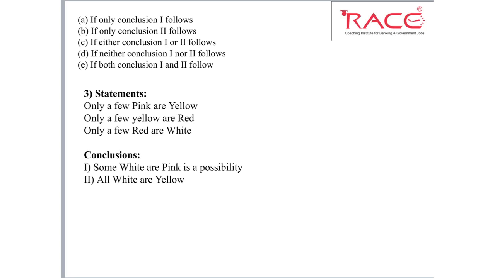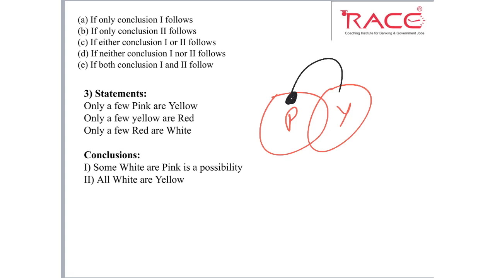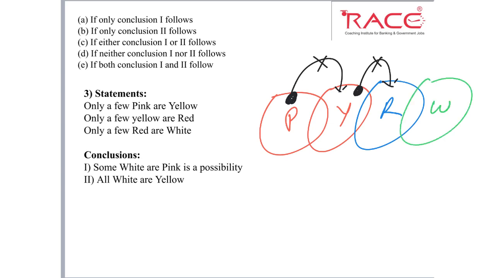So what is the first statement? Only a few pink are yellow. So only a few means some pink are yellow and some pink are not yellow. So this black part is the part which does not belong to yellow. Next, only a few yellow are red. So again some part of yellow belongs to red and some part which I am drawing with black does not belong to red. Next, only a few red are white. So only a few means some red are white, some red are not white. So again I have represented it with the black line.